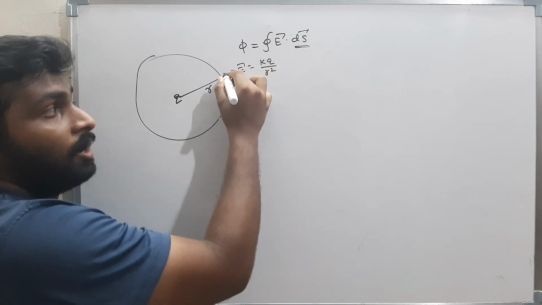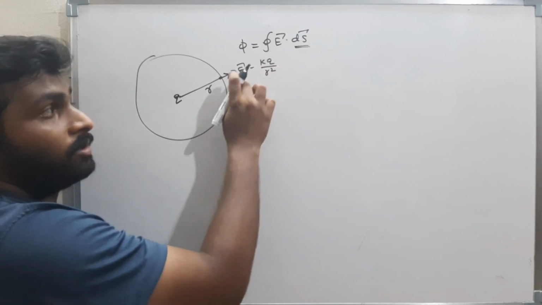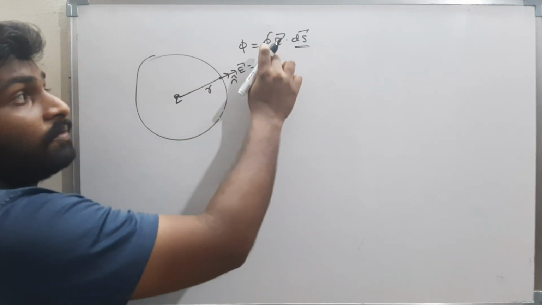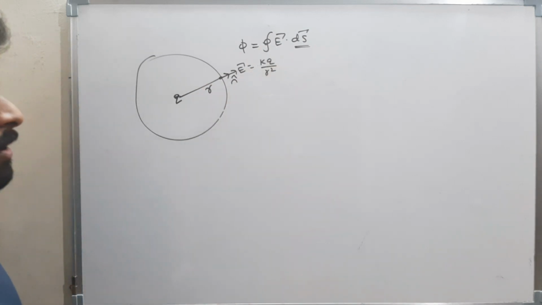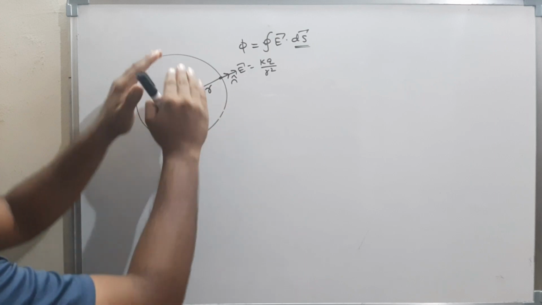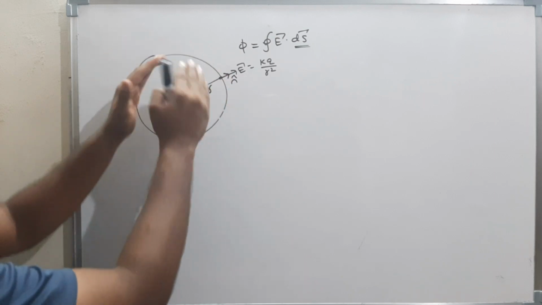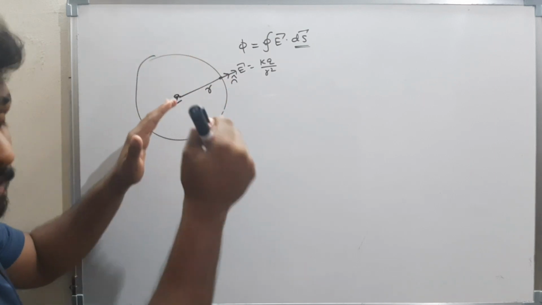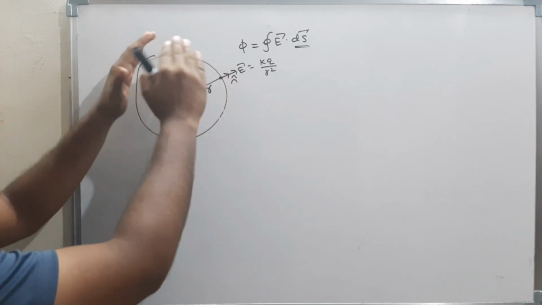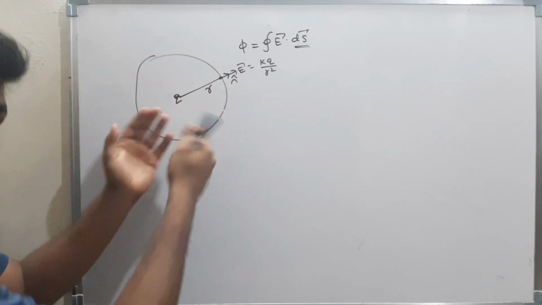dS is nothing but always outwards n cap. Therefore both are in the same direction. Now what is surface integral? Surface integral means, if I assume a closed body, now what is the surface? The surface is made of dS, where dS is a small elementary component. What is the surface area? The surface is nothing but 4 pi r square.